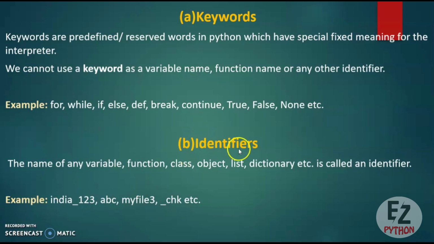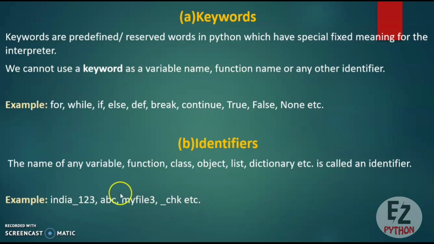Second type of token is identifiers. So what are identifiers? It can be the name of a variable, it can be the name of a function, class, object, list, tuple or dictionary. Some examples are given over here, like India, underscore 123, ABC, myfile3, underscore chk, etc.